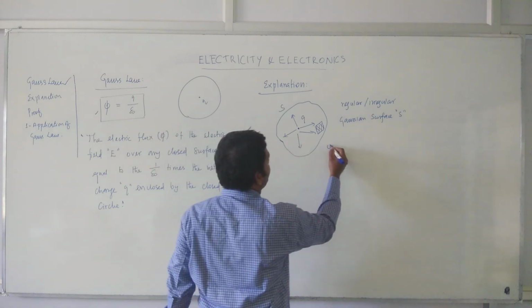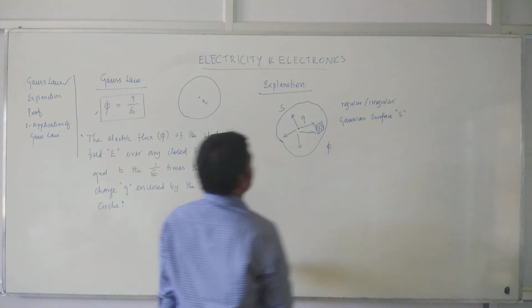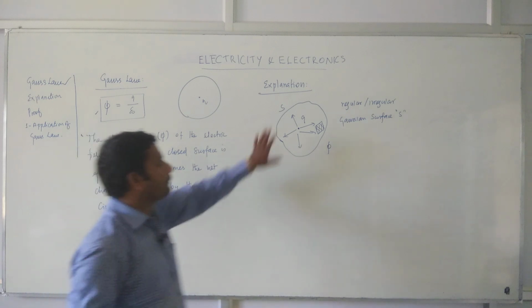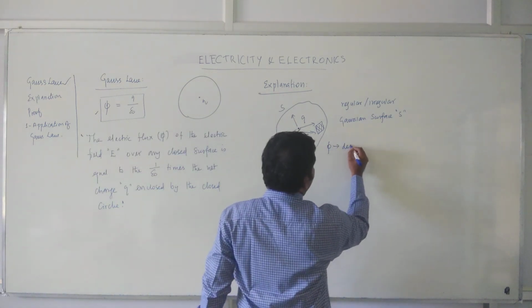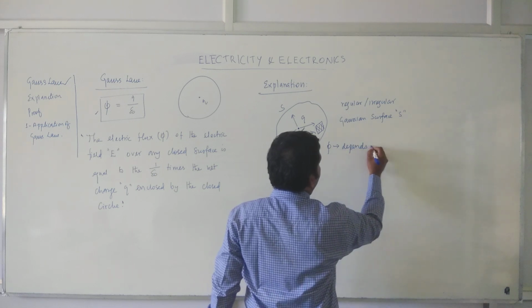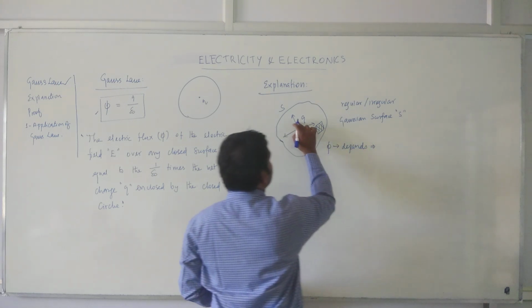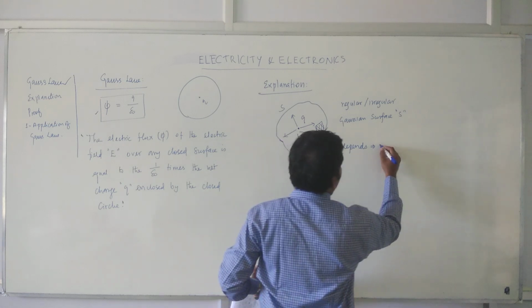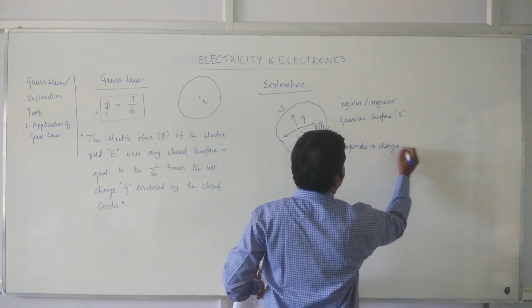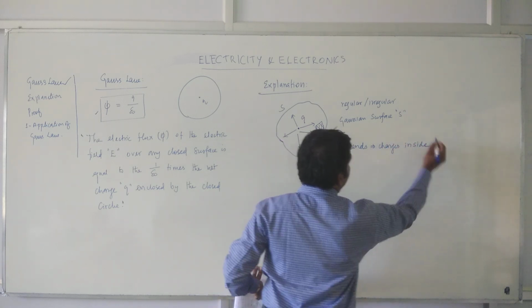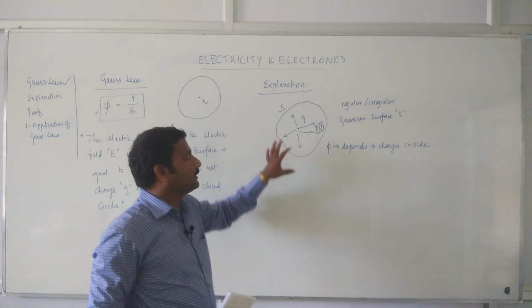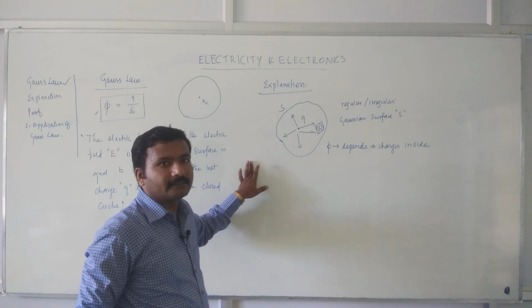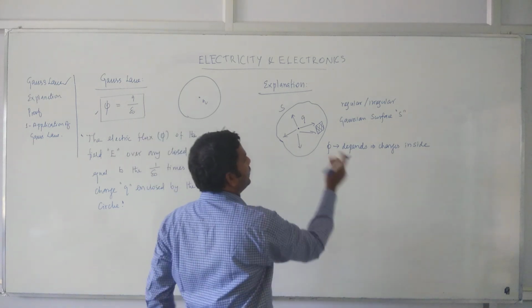That flux phi depends only on the charges inside the sphere. Suppose there is a charge outside, then that will not contribute.